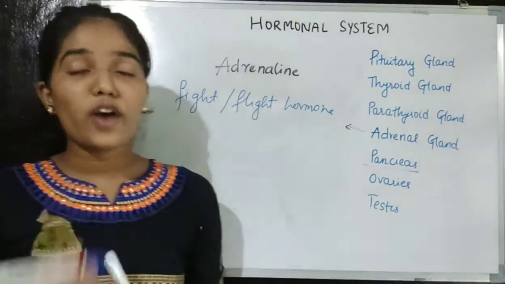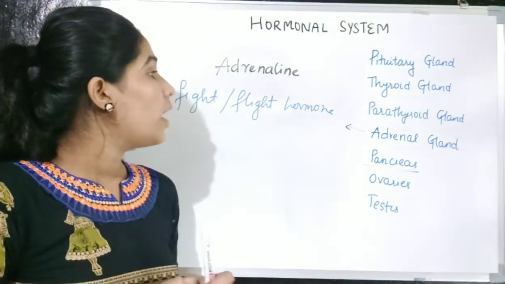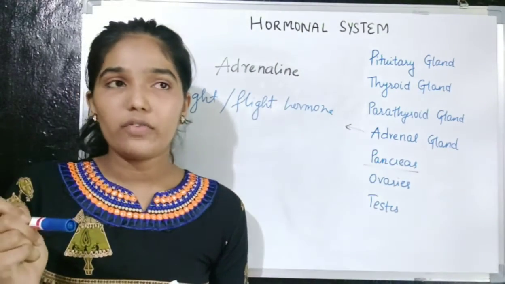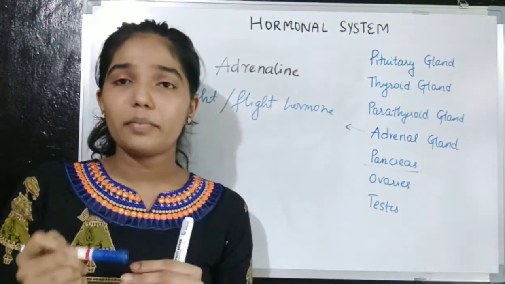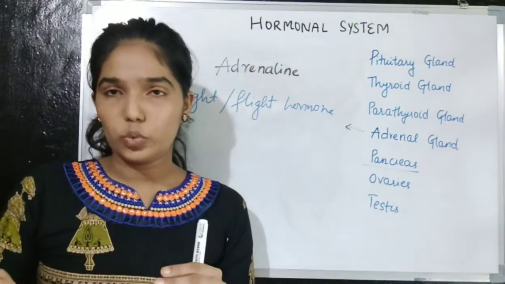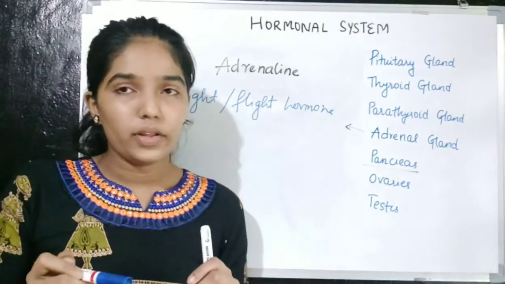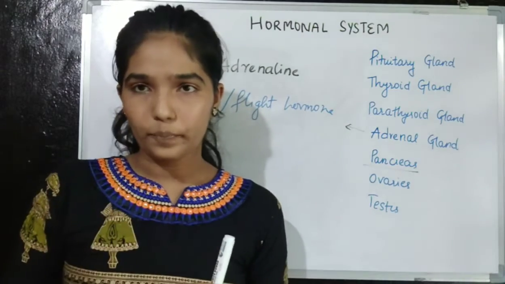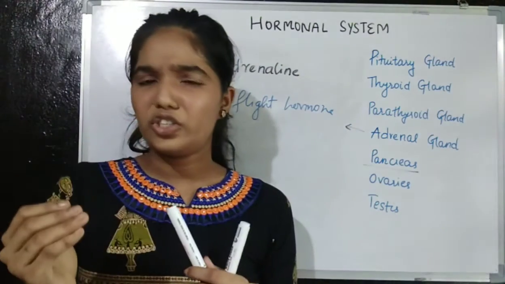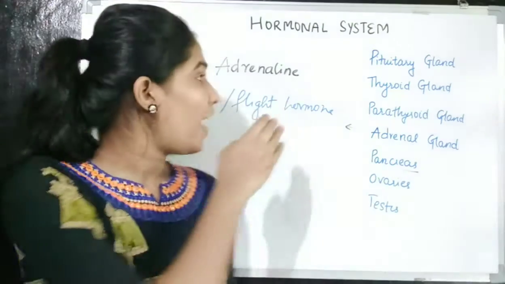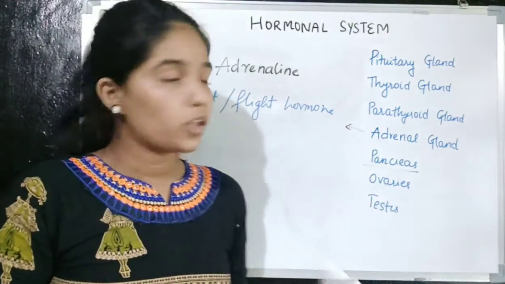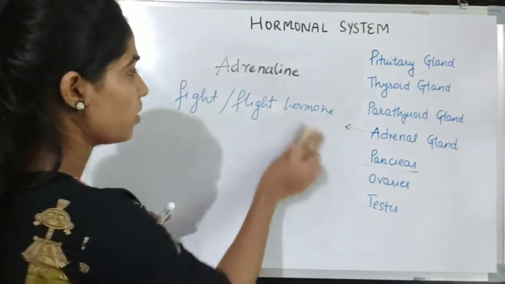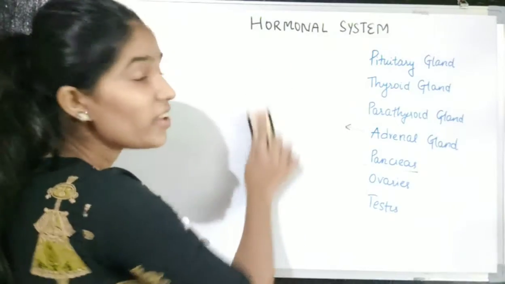Now why it is called the fight or flight hormone is because the adrenal gland will secrete this adrenaline when there is a stressful condition or excitement or a dangerous or threatening situation. Basically, what does this adrenaline do? It will secrete the adrenaline to get a quick response from the body. Okay, so when there is a dangerous condition or a threatening situation, this adrenaline will get secreted. So it is called the fight or flight hormone. Okay, means it helps us to face that situation.